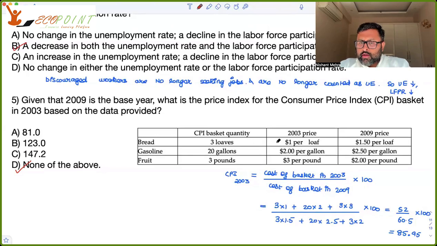Just find out for 2003. $1 into 3, $2 into 20, $3 into 3, that is the cost of the basket in 2003. 1.5 into 3, 2.5 into 20, 2 into 3, that is the cost of the basket in 2009. And you get that as 85.95. So this is not there in any of the options, so it is none of the above.